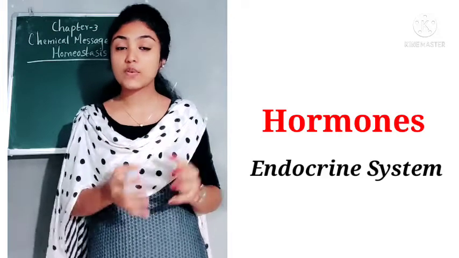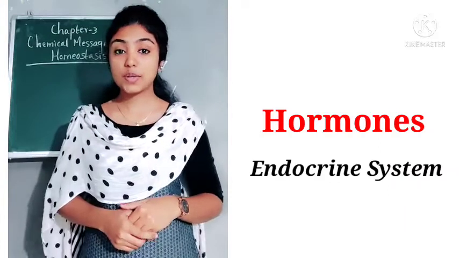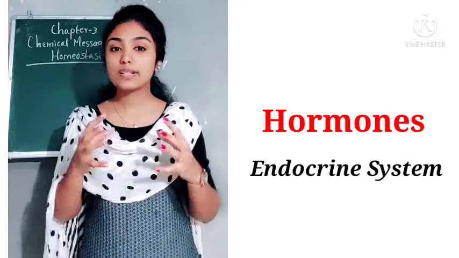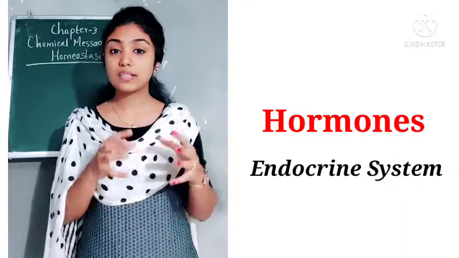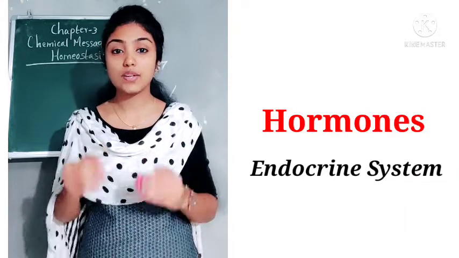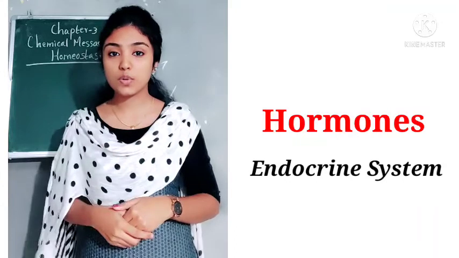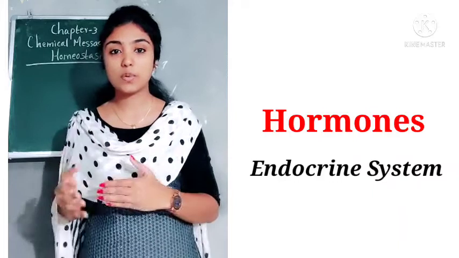The secretions of the endocrine glands are known as hormones. The endocrine system is an organ system present in our body which controls and coordinates all the activities in our body.